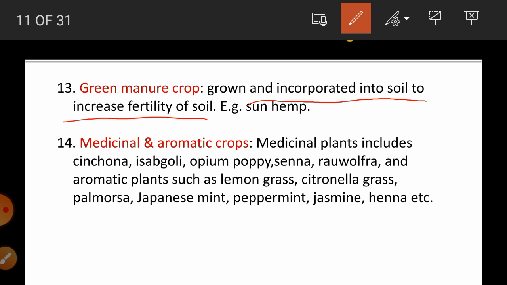The next one is medicinal and aromatic crops. The medicinal plants include isabgol, opium poppy, senna, etc. And aromatic plants such as lemongrass, citronella grass, Japanese mint, peppermint, etc. So these are used for medicinal purposes as well as for aromatic purposes. Those crops are called medicinal or aromatic ones.